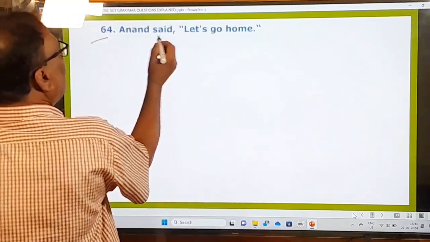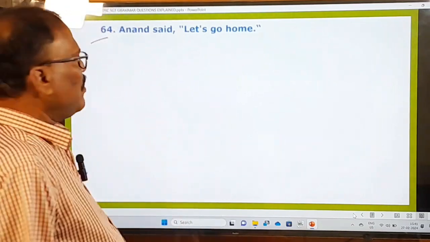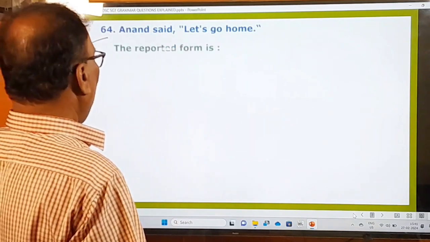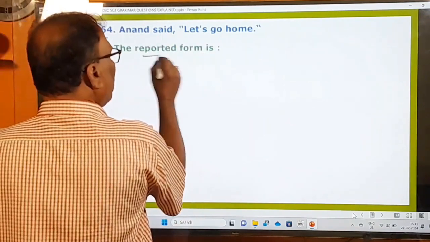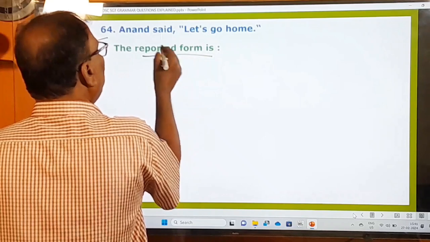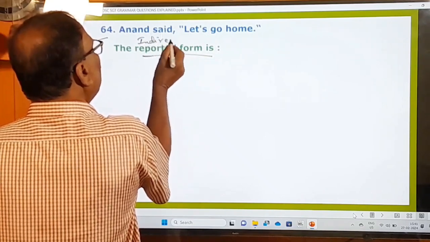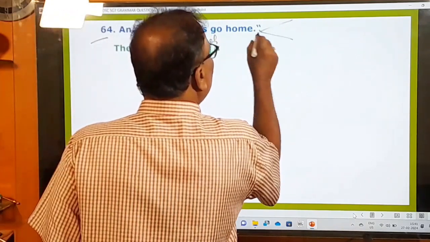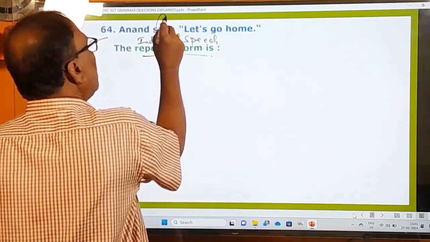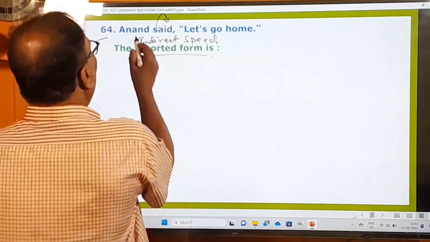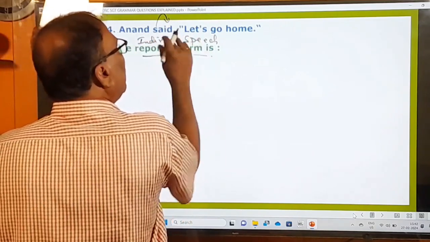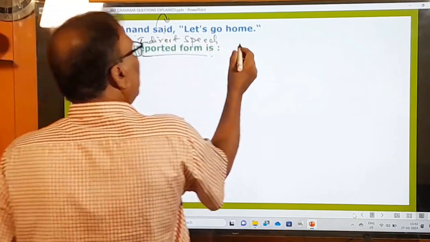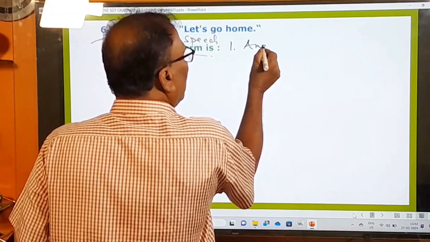64th one. Anand said, "Let us go home." So here, this is in direct speech. What is the examiner asking you to do? The reported form. Reported form means, in other words, indirect speech. What is the indirect speech of this one? It can be done in 2 ways. Now here after this reporting verb, no object is given. Anand said, with whom did he say these words? It is not mentioned. That's why let us look at situation number 1.